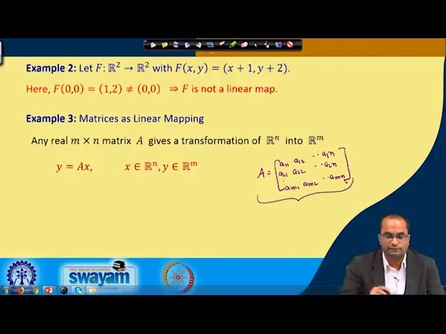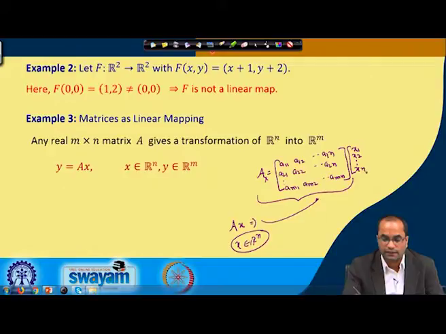And if we consider this A x, this A will be multiplied by x, which is from R n, that means it has n components: x 1, x 2, x 3, up to x n.